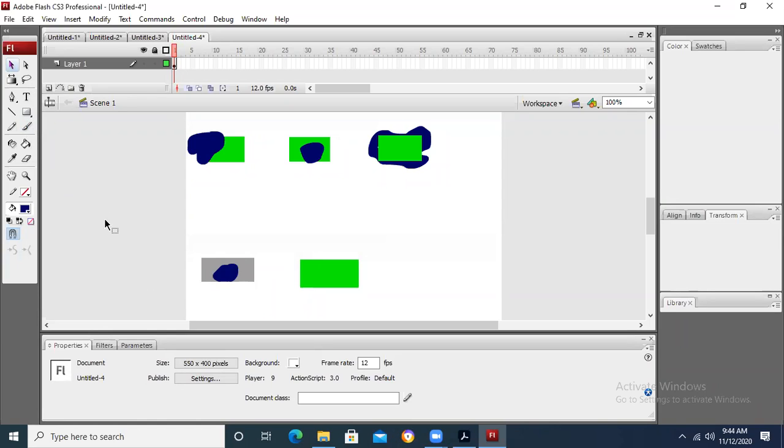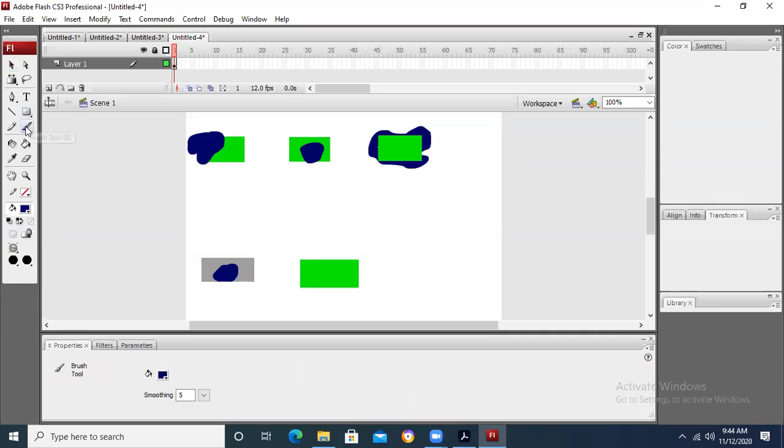Basically, the major difference is there in the paint behind and paint, normal paint. There is a major difference. And of course, the last option. The last option is also important. The last option is paint inside. This is also important. Why?